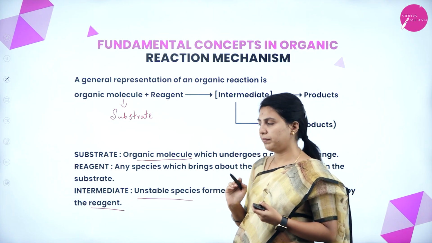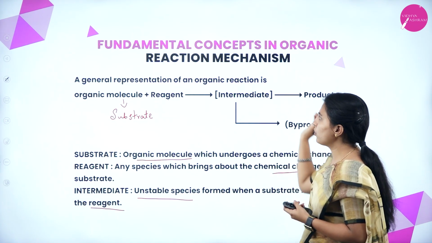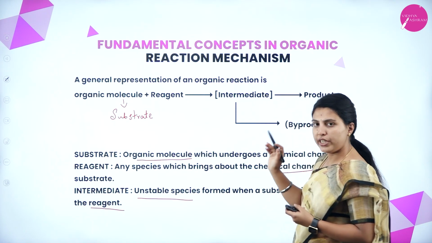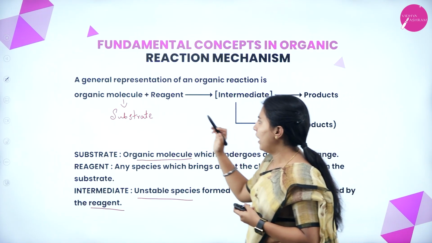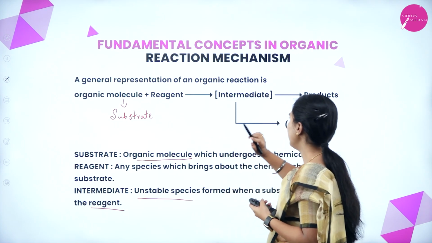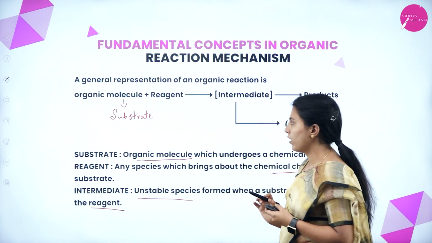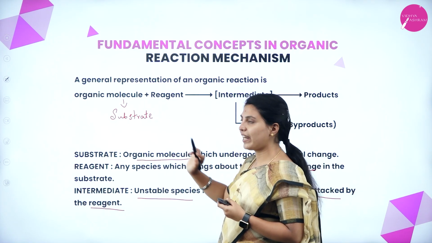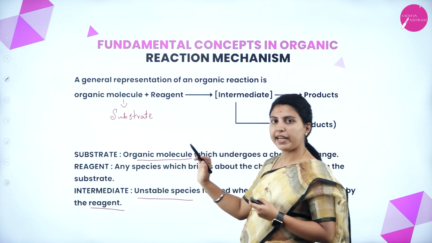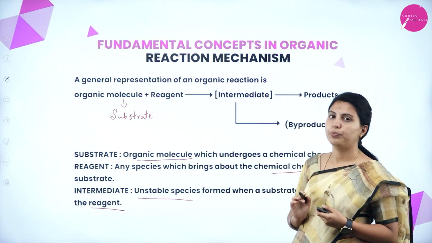Okay. So this is overall a general reaction: organic molecule and reagent give an intermediate and product. This is called the overall reaction, from the reactant it proceeds to the product.